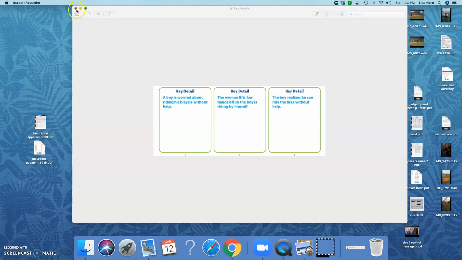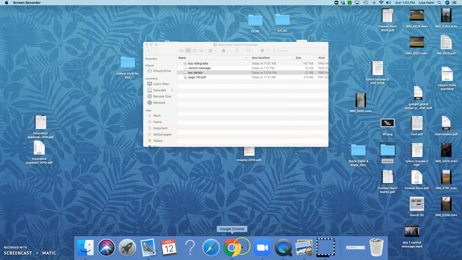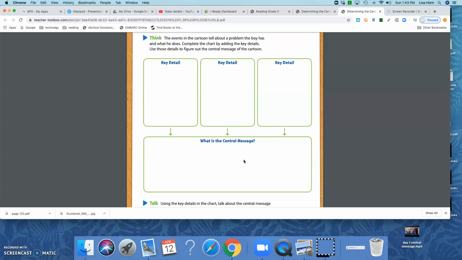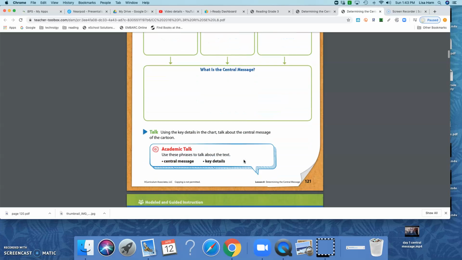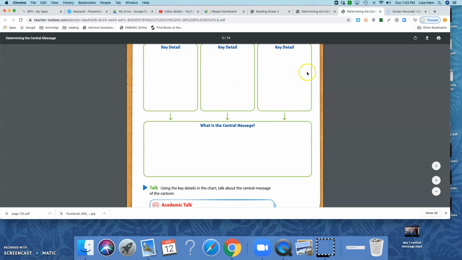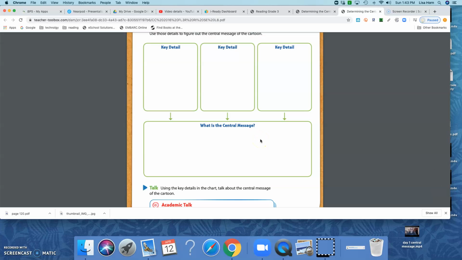So now let's go back to our little graphic organizer here, and let's think about what the central message is. Out of all those three key details we just talked about, what did we learn about the boy? Did we learn anything about the boy? Think about it. Now let's go to the next slide and write me a good sentence about what the boy learned. What was the central message of this story?